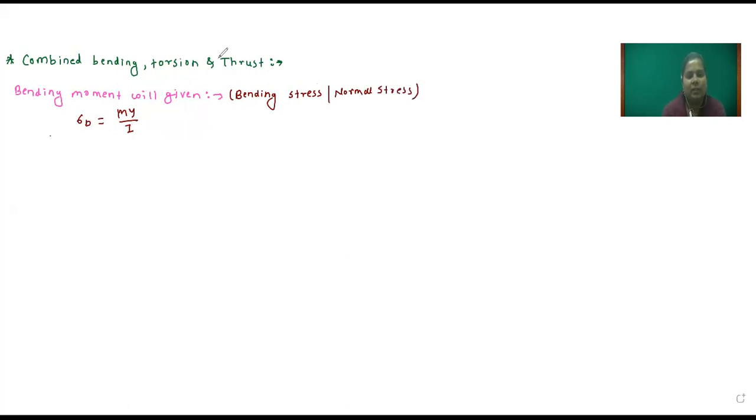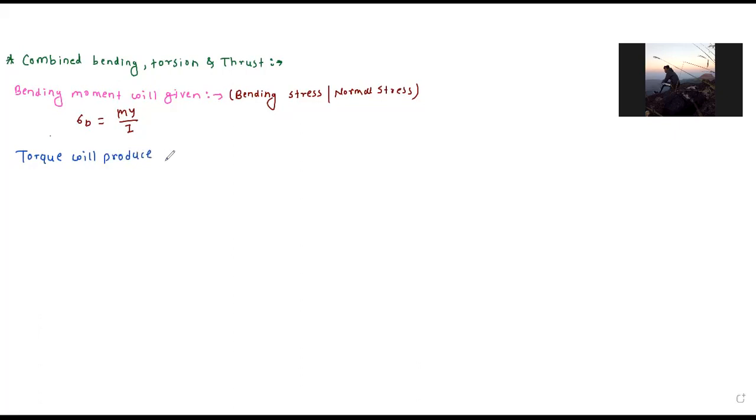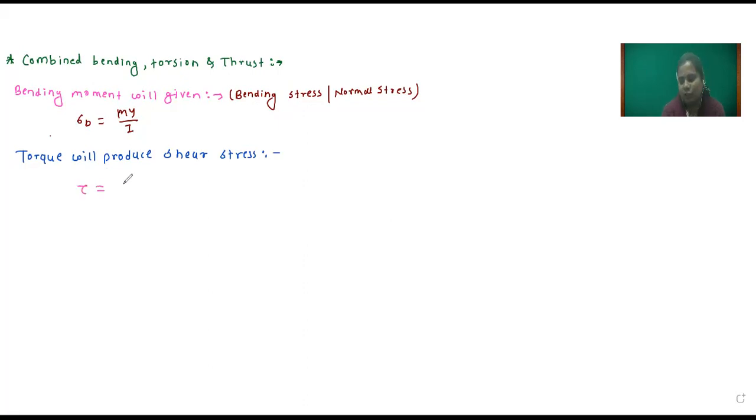Next we will see torque. Which type of stress will torque produce? Torque will produce shear stress, and shear stress is found using the equation tau is equal to T R divided by J. Here T means torque, R is the location of shear stress, and J is the polar moment of inertia.